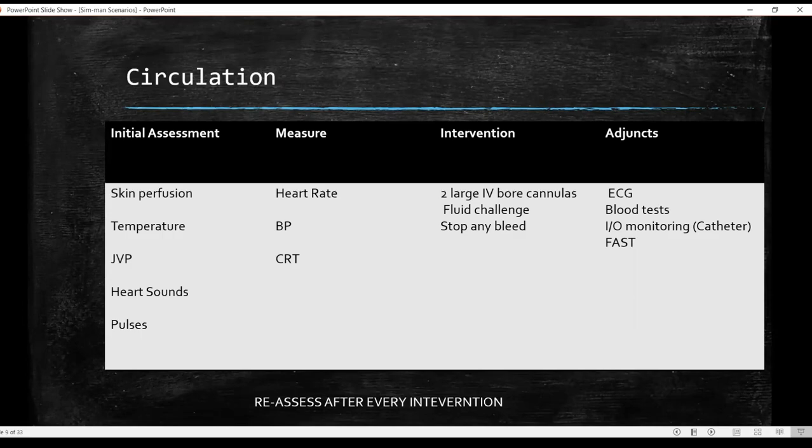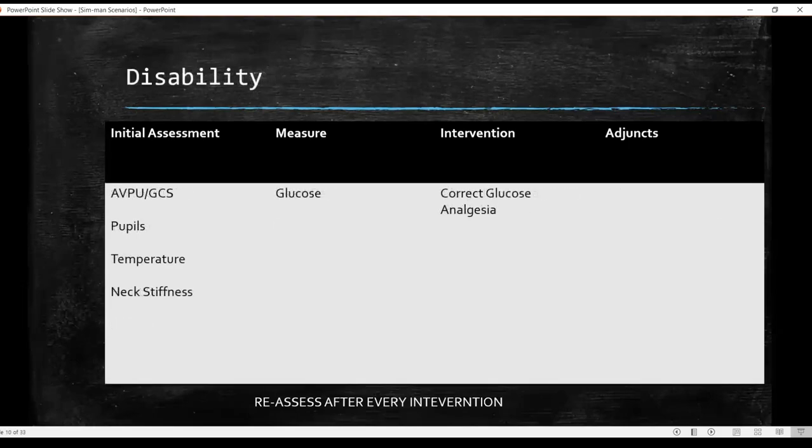In case there is a scenario where the patient has trauma, then you can probably even do a FAST. That is your focused assessment with sonography for trauma, where you are looking at the right upper quadrant, left upper quadrant, suprasubxiphoid pericardial sac for collection of blood. So this will also further give you your diagnosis. Again, all of this is based on the situation. And at the end of it all, once you have made sure that all your vitals are stable, you will reassess after every intervention.